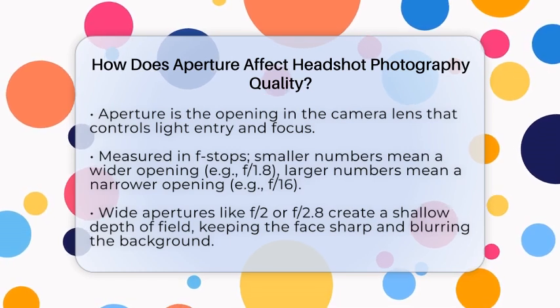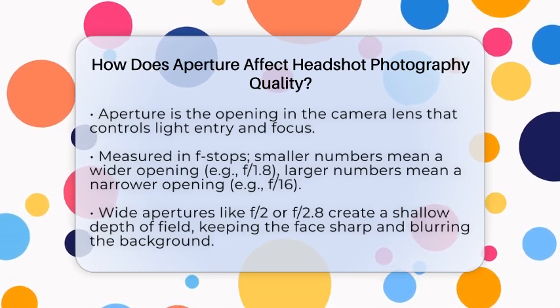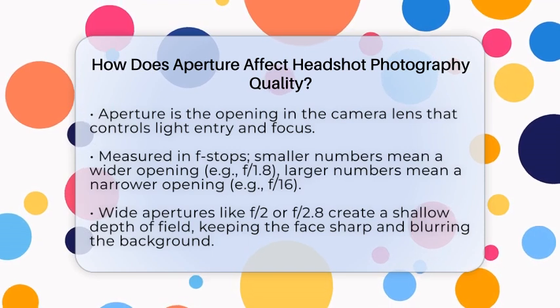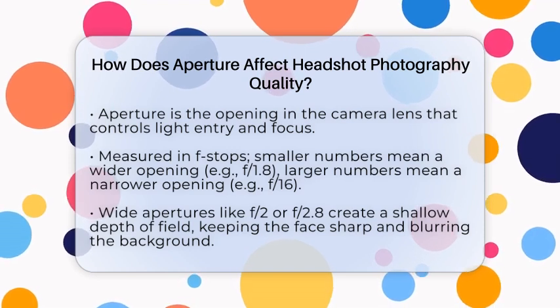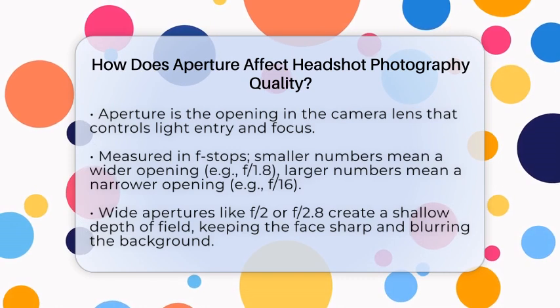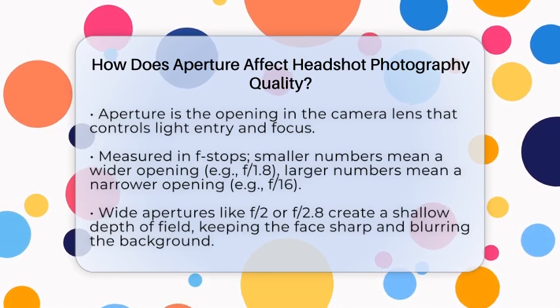Aperture is the opening in the camera lens that lets light in. It is measured in f-stops, where a smaller number means a wider opening. For example, an aperture of f1.8 is very wide, while f16 is quite narrow.